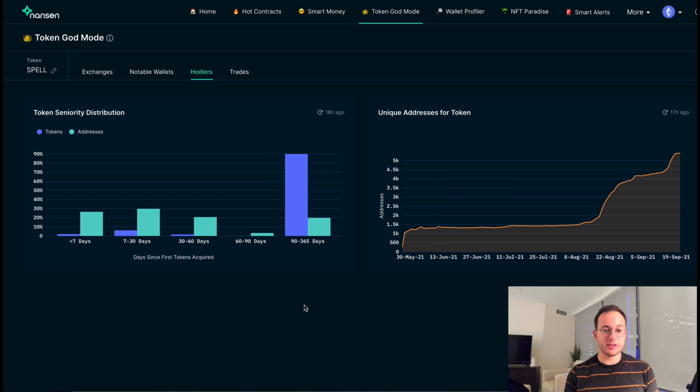One thing that's also interesting here is you can see the majority of the supply was held by addresses that have held their tokens for over 90 days. Now, the token price has gone up so much, so this does mean there are a lot of people in profit that potentially want to sell their token just because they realize such a huge gain.